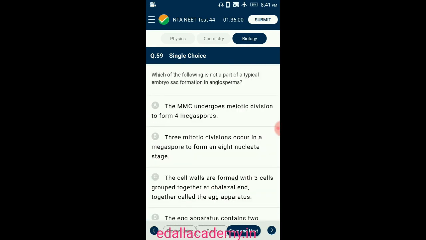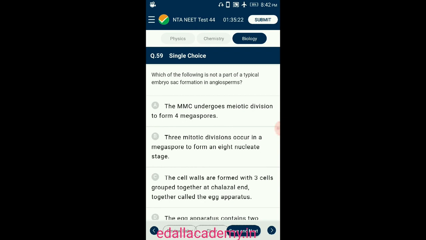Question number 59. Which of the following is not part of a typical embryo sac formation in angiosperms? The MMC undergoes meiotic division to form 4 megaspores. There are 3 mitotic divisions that form the 8 nucleate stage. The cell walls are formed with 3 cells grouped together at the micropylar end called the egg apparatus. There are 3 cells at the chalazal end that are called antipodal cells, which degenerate during fertilization. There are also 2 centrally placed nuclei called polar nuclei.